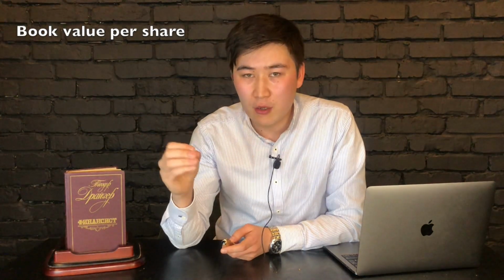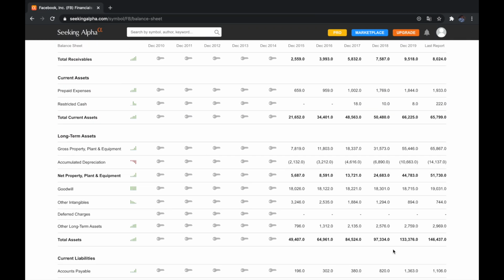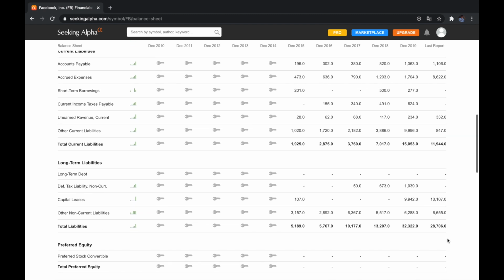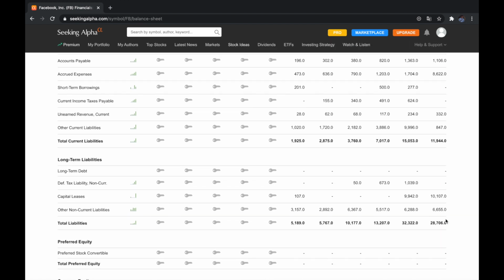However, what is really important for us to understand is if the price which the market is offering us is the right price to buy, and if it is not too expensive in relation to the real net worth of the company. That's the reason why the next thing to look up is the book value per share of Facebook, which is what we are going to be doing right now. Here in the same balance sheet section, we have our total assets of 146 billion. This is the real amount of assets that the company owns. And as you can see down below, we have our total liabilities, which is 28 billion. This is all the real debt that the company has nowadays.